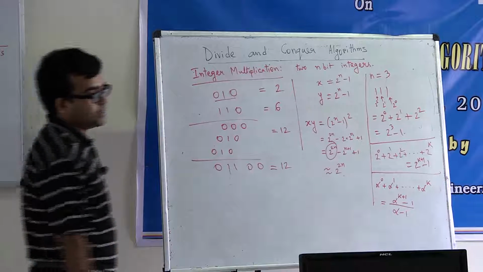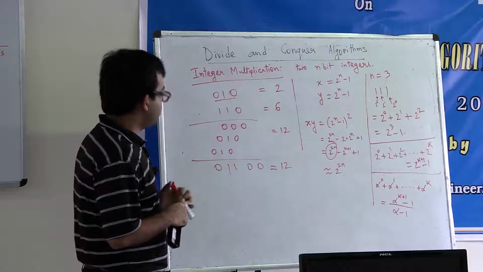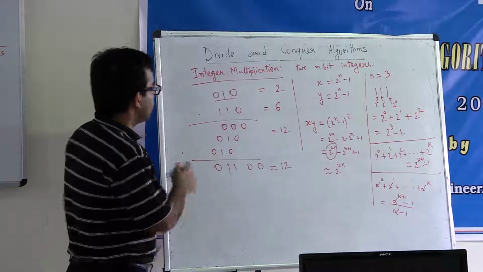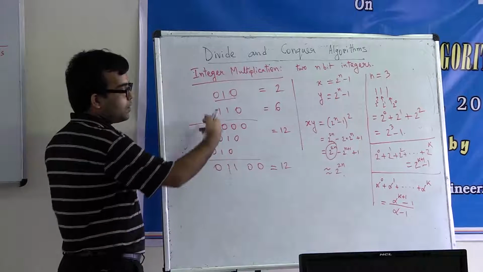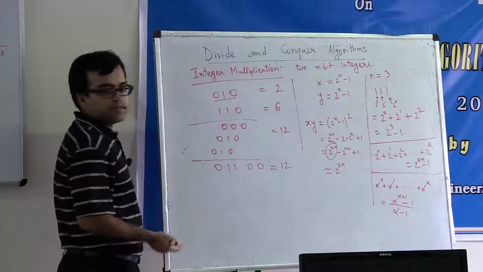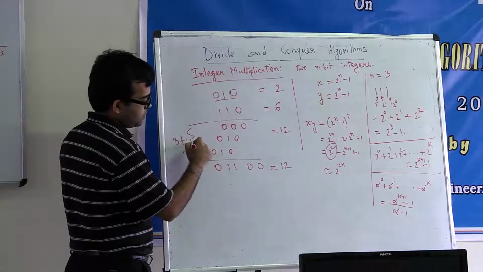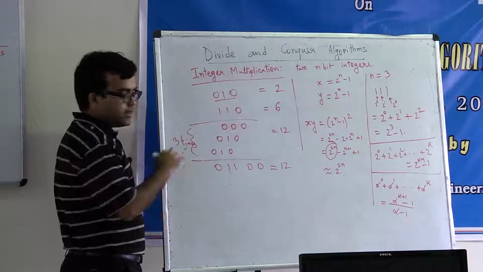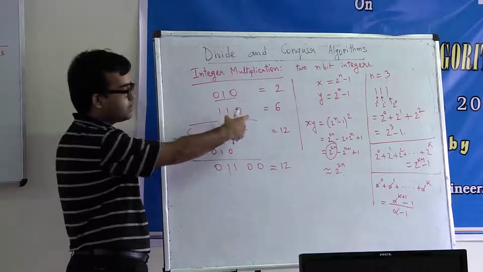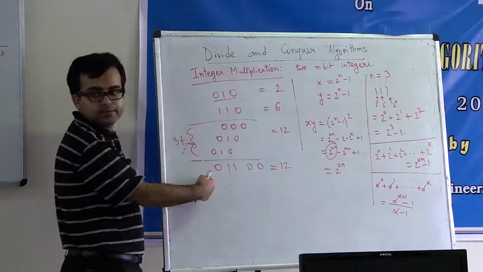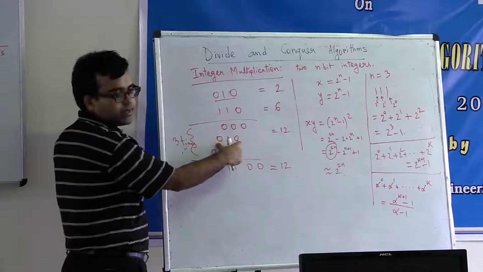N squared, why? So the answer is this. Just look at how we did this multiplication. How many times did we need to add three numbers? 3 times, right? And why is this? Each time corresponded to one bit of 110. Since there were 3 bits, there were 3 additions. And each of these numbers themselves were n bits long, right?